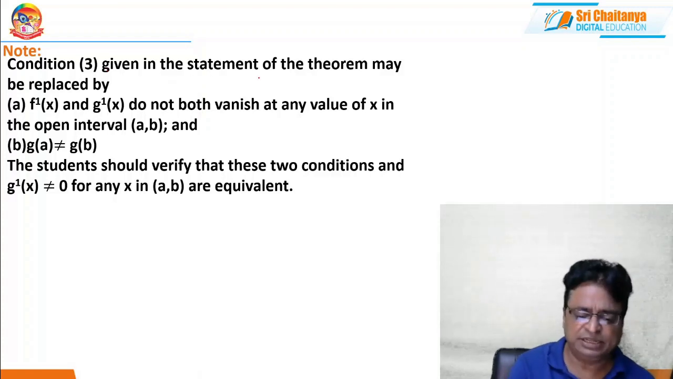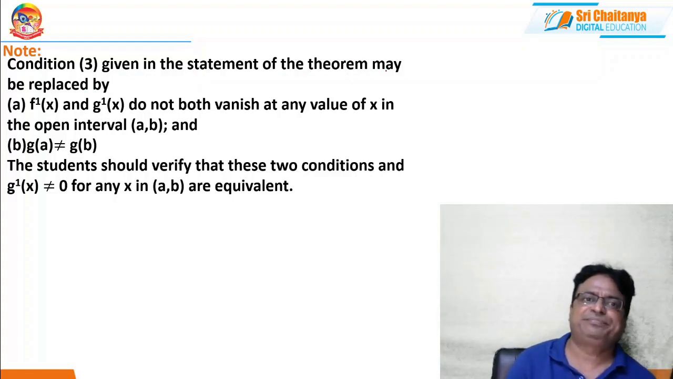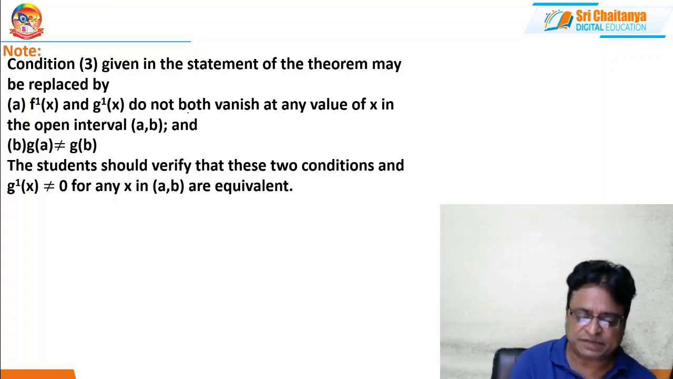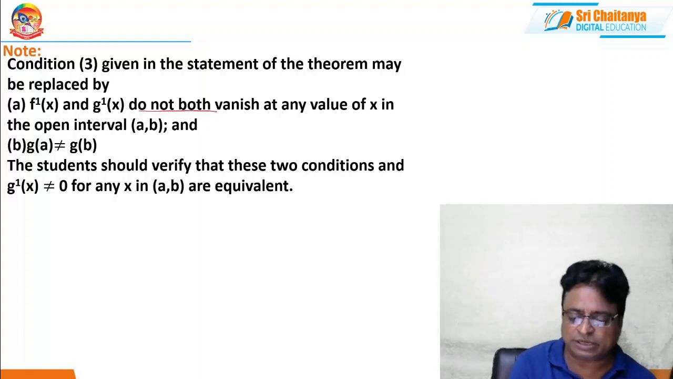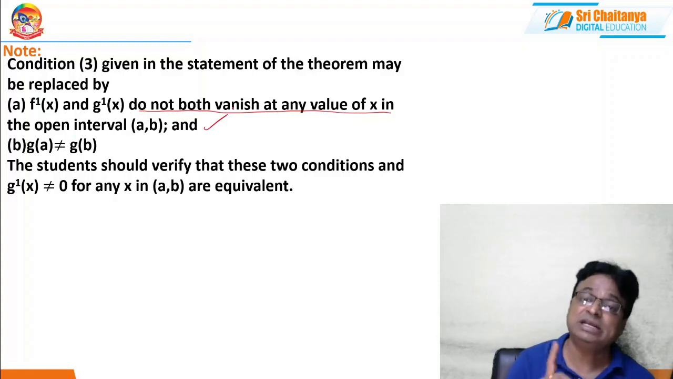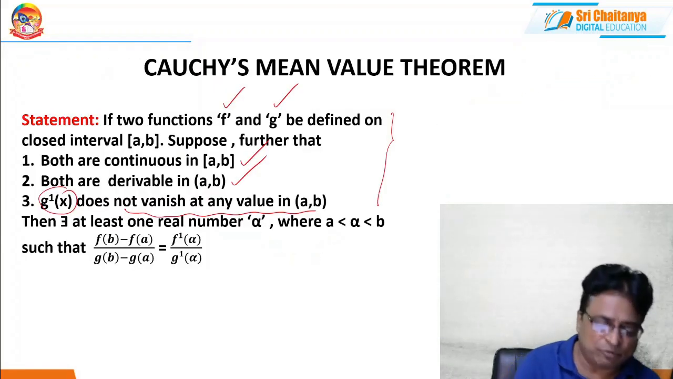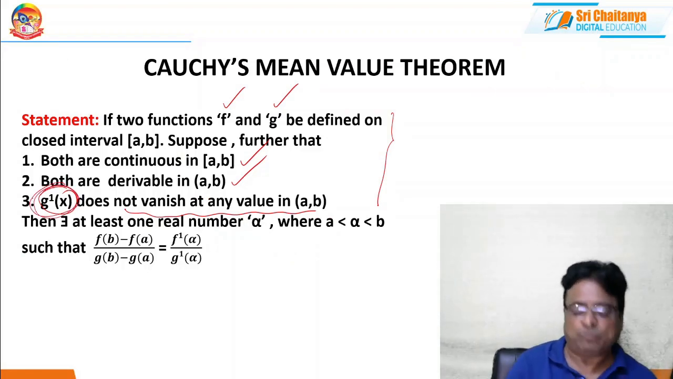In condition 3, the given statement of the theorem may be replaced by: f dash of x and g dash of x both do not vanish at any point x in the open interval (a, b). Because clearly there I mentioned, specifically, I am very much interested in g dash of x only, that g dash of x does not vanish at any value in the open interval that I have mentioned.